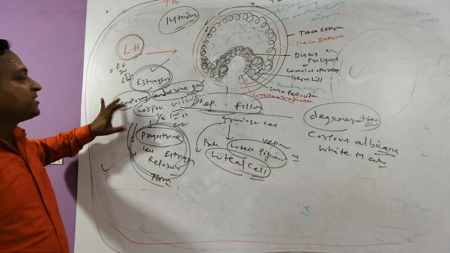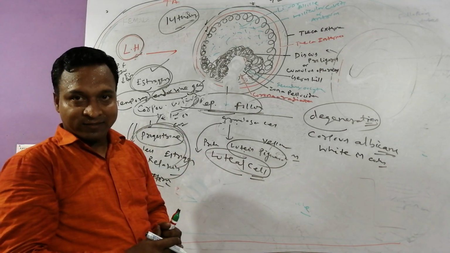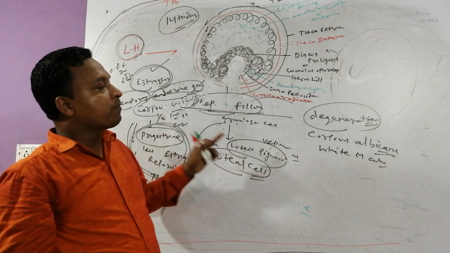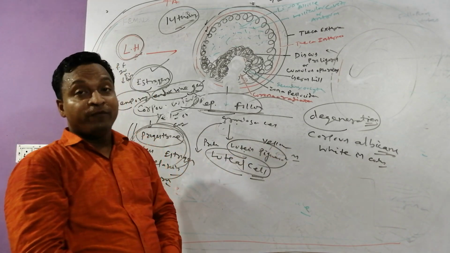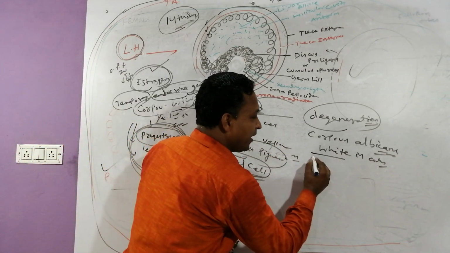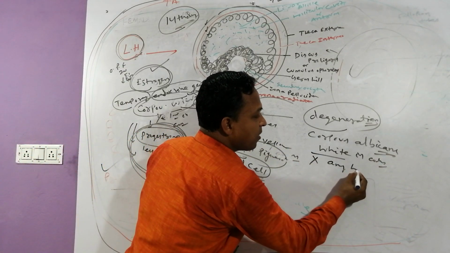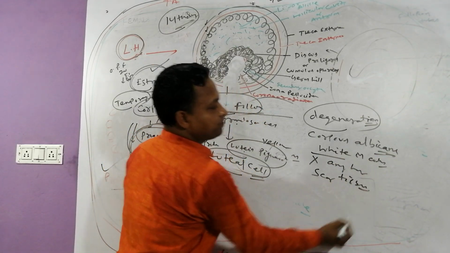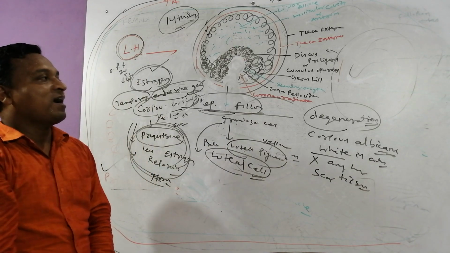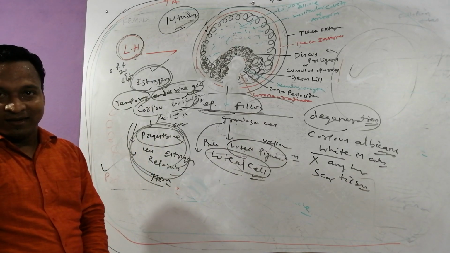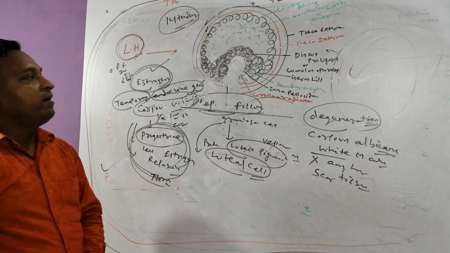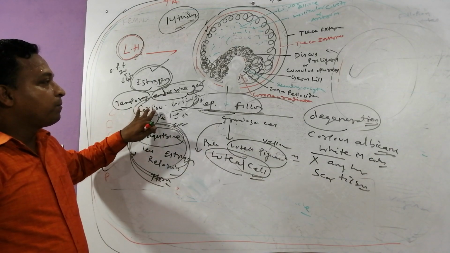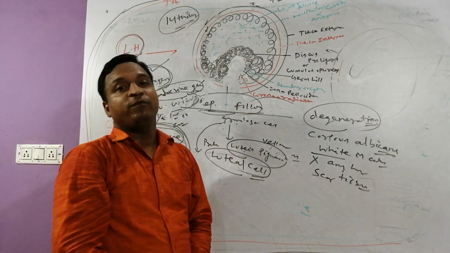The degenerating corpus luteum is called corpus albicans, which is white in color. It does not secrete any hormone. It is made up of which tissue? Scar tissue. Yes. Clear? So this is the basic fundamental about corpus luteum as well as corpus albicans.